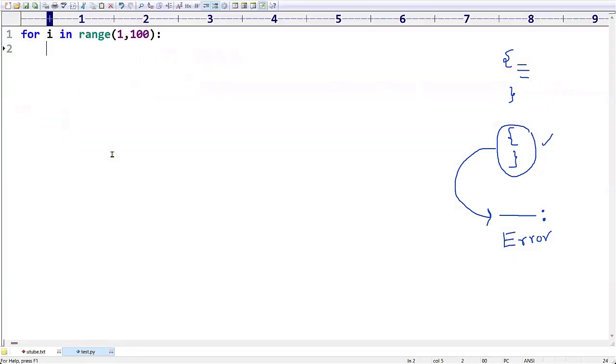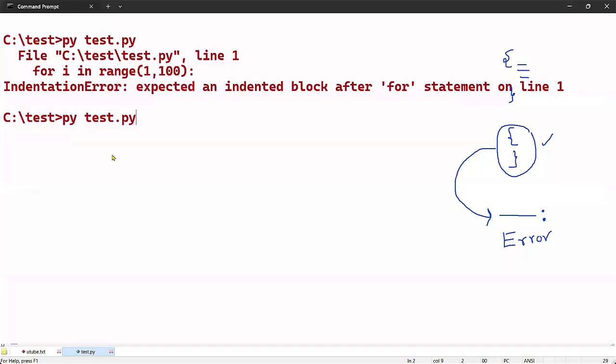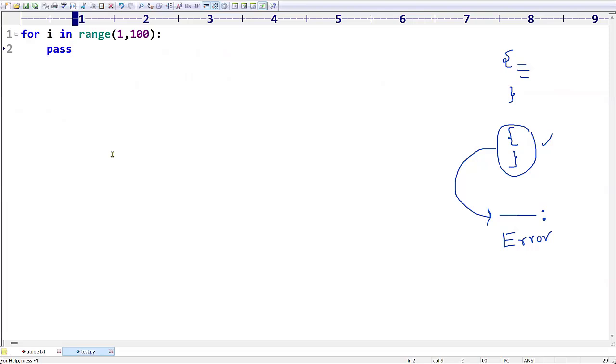That's why, to overcome this, we can use the word pass. Pass means something like an empty statement, empty block, empty semicolon, like that you can imagine. Now the code is working perfectly. Maybe in future we will write code for it, but as of now we are not writing any code inside this for loop. To define an empty block, we use which keyword? Pass. This is a very, very important point to be noted.